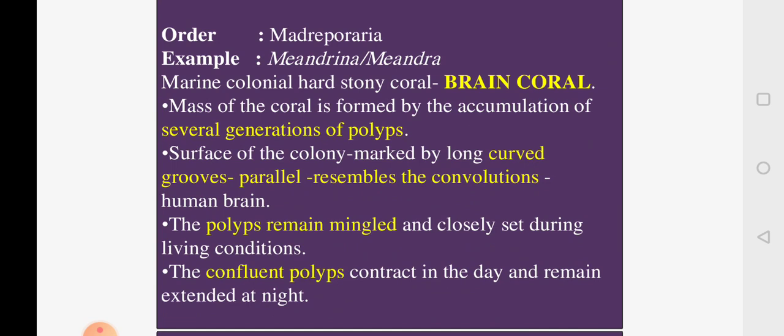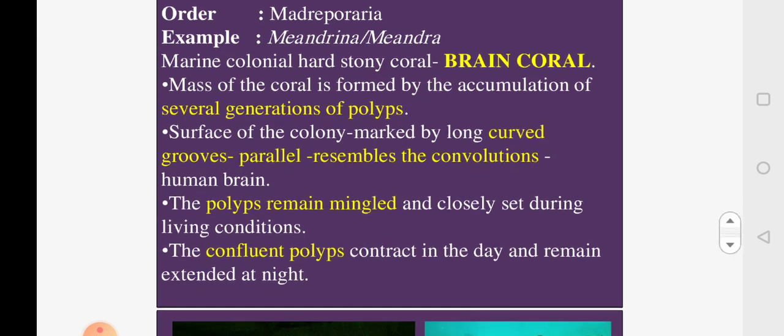This is also a marine form. It is a true stony coral. It resembles the human brain, so it is called brain coral. If you look at the mass of the coral, it is a huge coral built by several generations of polyps. One polyp reproduces asexually by budding, and that again reproduces by budding. Like this, generation after generation, the polyps bud, and the coral is built around each polyp, and it becomes a huge mass over several generations.